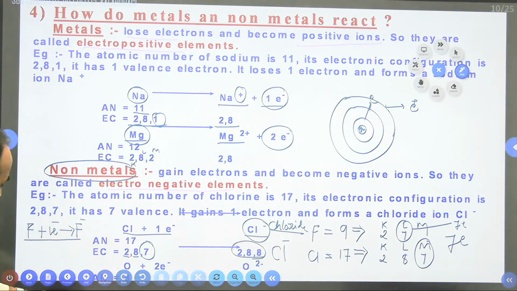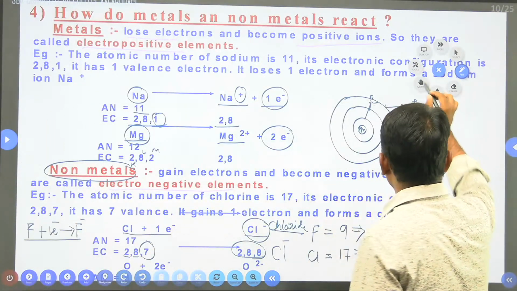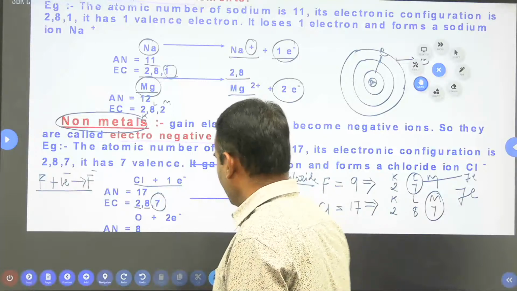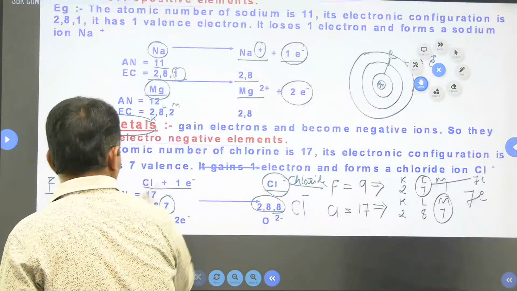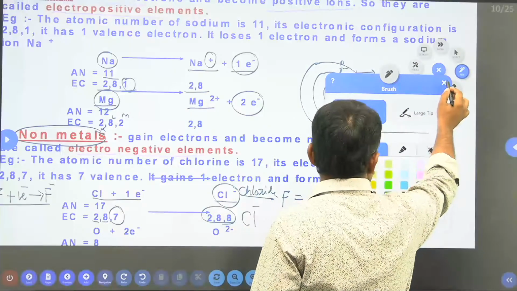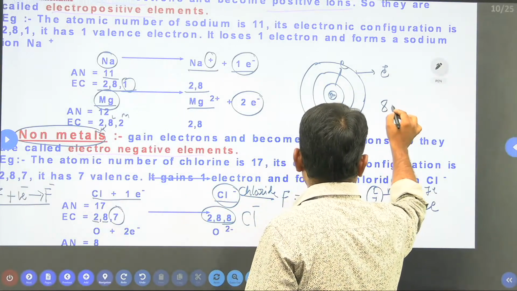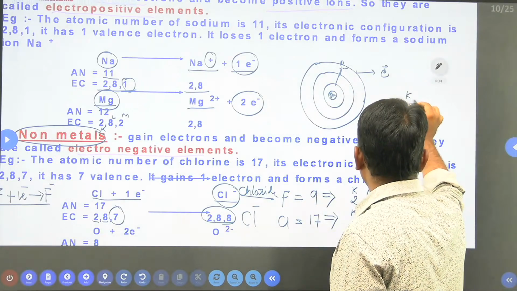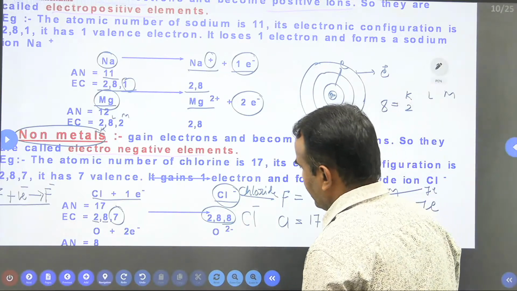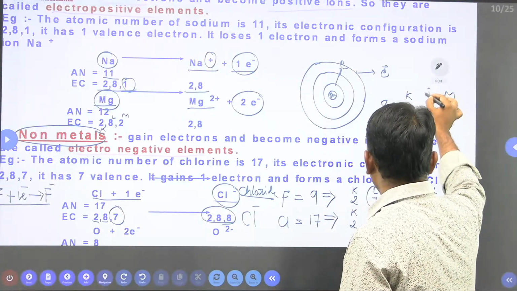Now see here, they have given one more example. Oxygen they have given here, right? So its atomic number will be what here? 8. The oxygen atomic number is 8. So the K shell contains 2 electrons, K, L, and you can take M. The K shell contains 2 electrons, and next the L shell contains how many electrons here? 6 electrons. Total 8 electrons are there. The outermost shell contains 6 electrons.